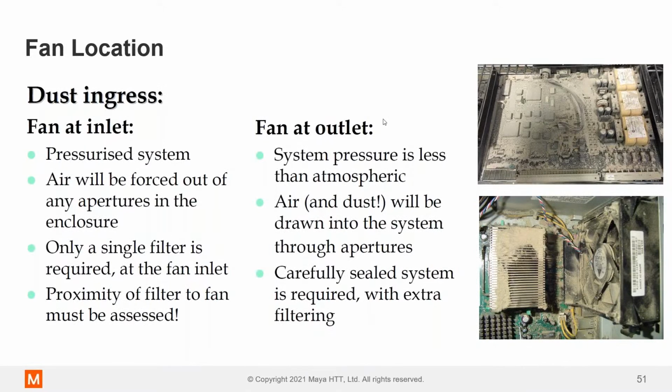Now, if we position our fan at the outlet, then that means that the pressure is slightly lower inside the box. So air will be pulled into the system through the slots that we want, but also potentially other slots or gaps in the sheet metal that we don't want. And dust will accumulate in those places as well. So we do need to think about sealing these carefully and filtering the incoming air when you have a pull-through system with a fan at the outlet. Okay, just something to bear in mind.